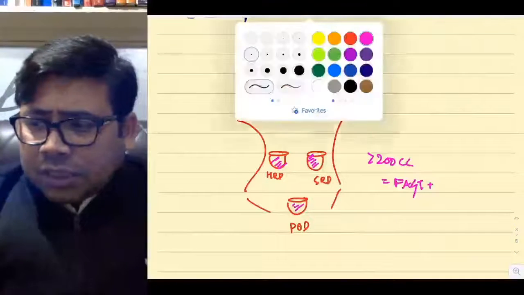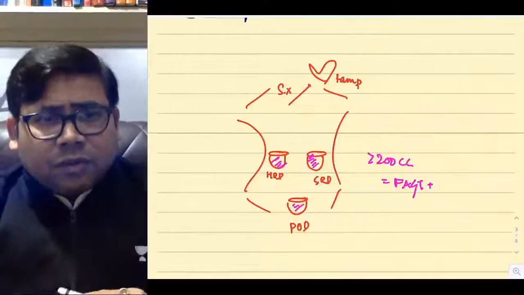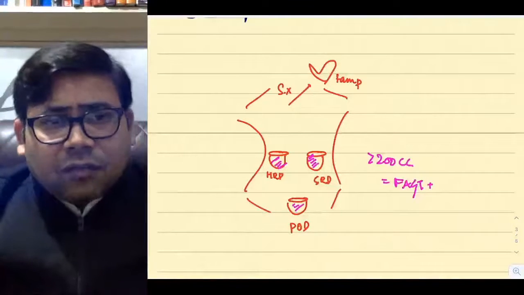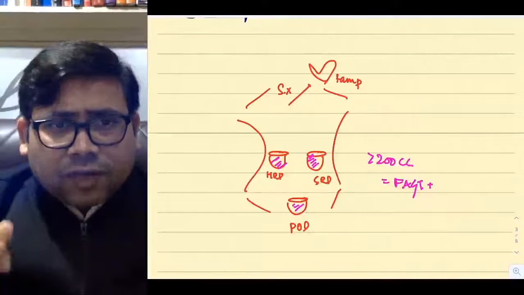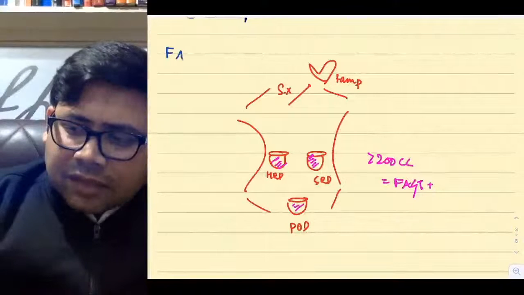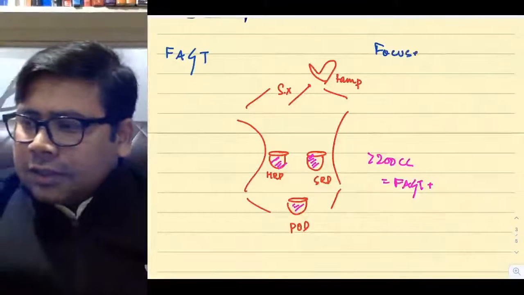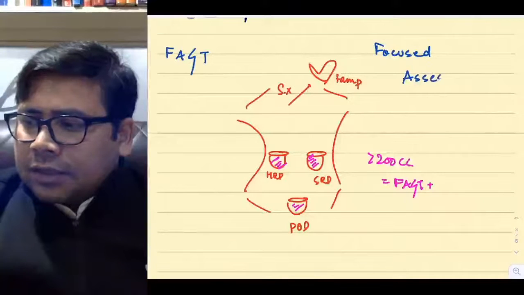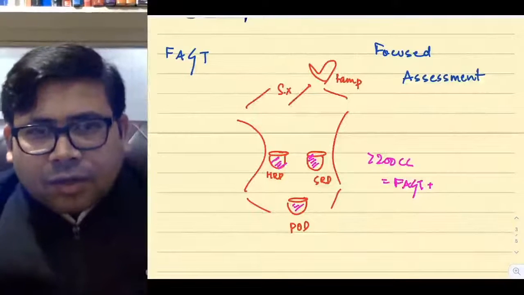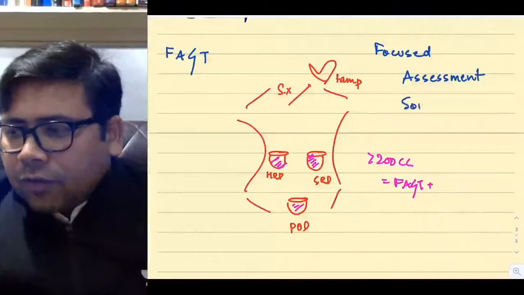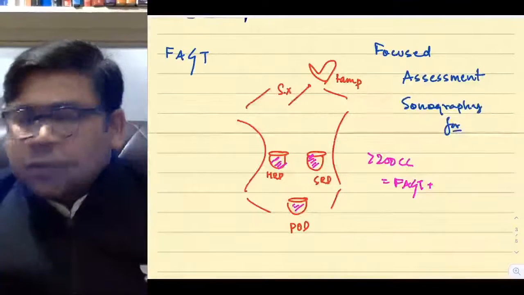Now I will ask you what is the first compartment, what is the sequencing of FAST, and then we'll again come back to the schedule. What is the first quadrant that we examine? Yes, this is FAST. I hope you know what FAST is. Focused assessment with sonography for trauma. Sonography for trauma. There are many other forms also.